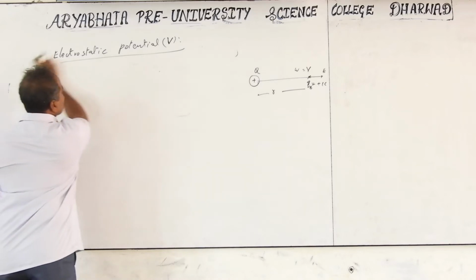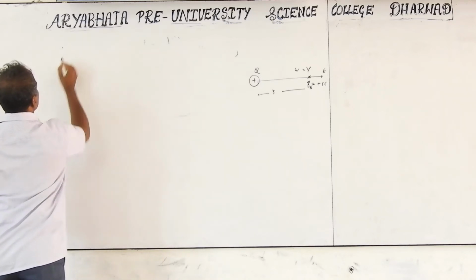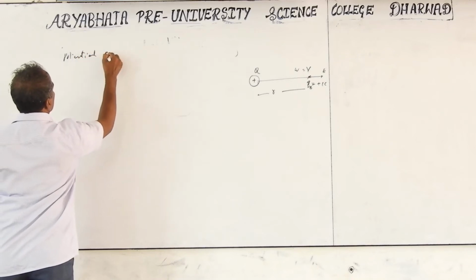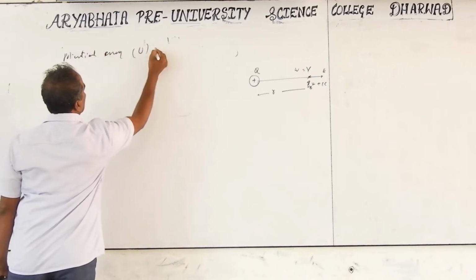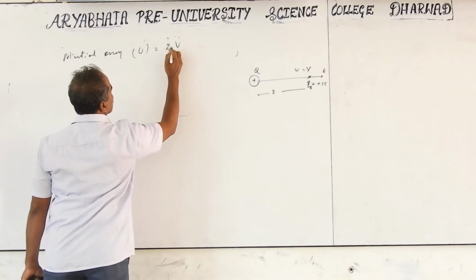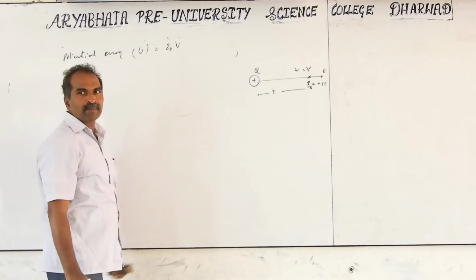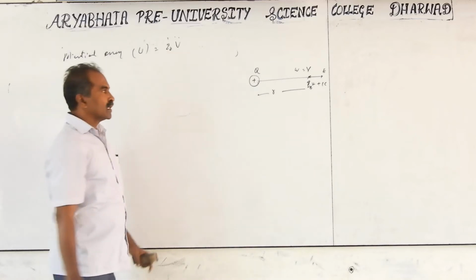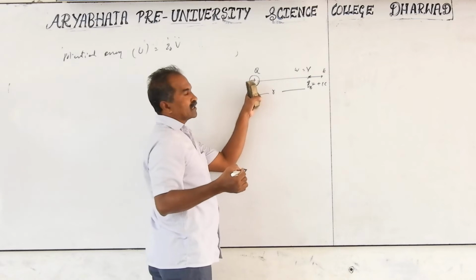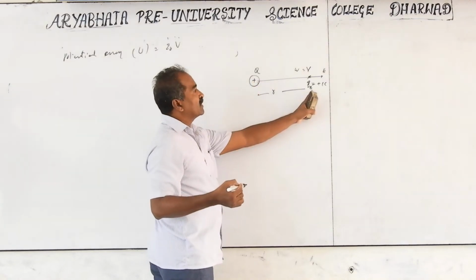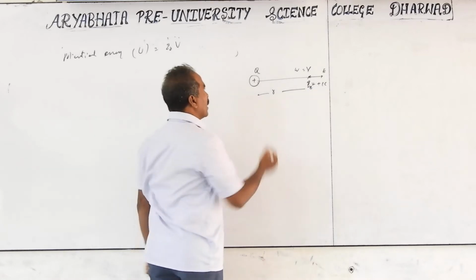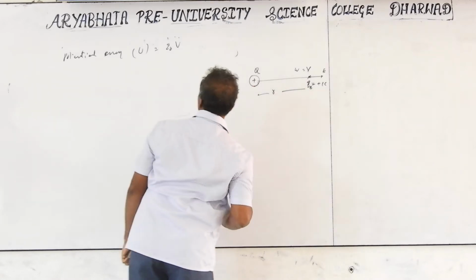So, in the previous class, we stopped at potential energy. Potential energy U is equal to Q0 into V. In exams they may not give Q0; they may give just Q. I am giving the source charge as capital Q, but they may give a small q. Then this may be Q2, Q prime, or a different symbol, or we can take Q1 and Q2.